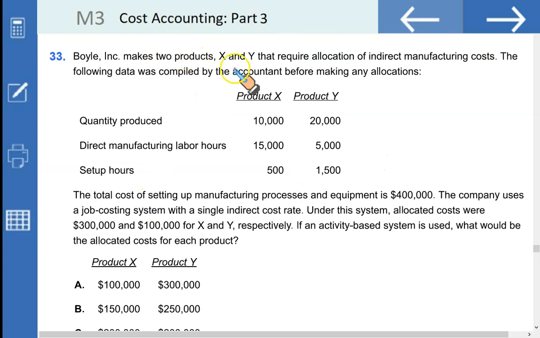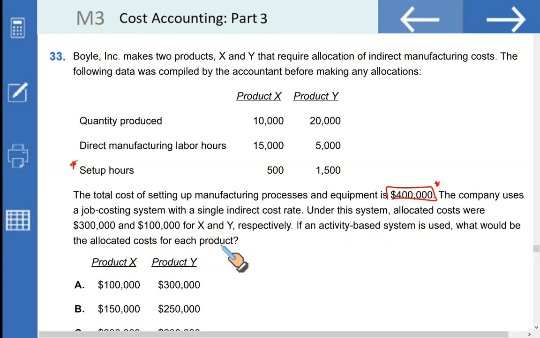Boyle Incorporated makes two products X and Y that require allocation of indirect manufacturing cost. The following data was compiled by the accountant before making any allocation: quantity produced of X and Y, direct manufacturing labor hours for X and Y, setup hours for X and Y. The total cost of setting up manufacturing process and equipment is $400,000 specifically for this. The company uses a job costing system with a single indirect cost rate. Under this system, allocated costs were $300,000 and $100,000 for X and Y respectively. If an activity-based system is used, what would be the allocated cost for each product?